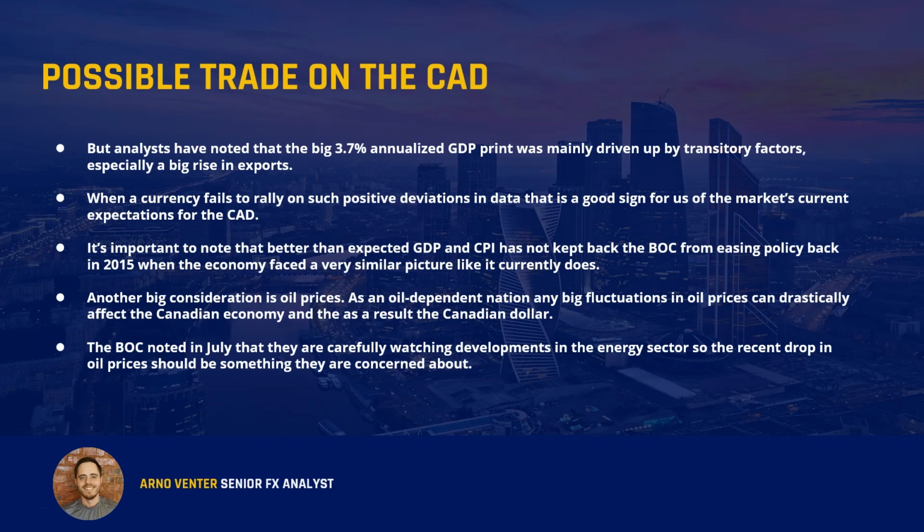It's also important to note, guys, that better than expected GDP and CPI has not really kept the BOC back from easing policy before. In 2015, the economy faced a very similar picture in terms of external risks. There wasn't a trade war in 2015, but they had other external risks to deal with, and the BOC still decided to ease in 2015, despite very positive CPI and growth numbers back then. So positive numbers aren't a reason for the BOC to step back from easing. They have done it before, so that is something we need to take note of.